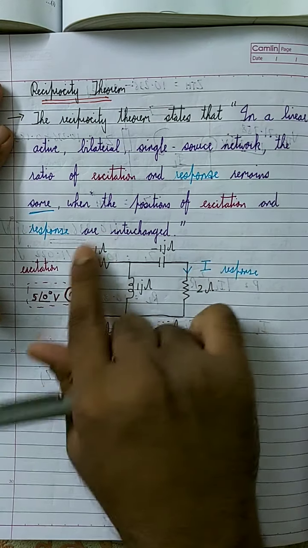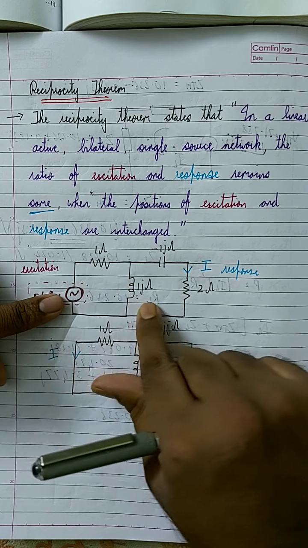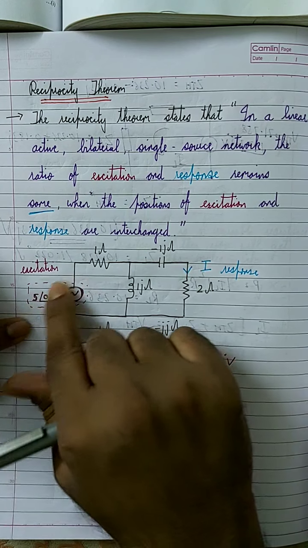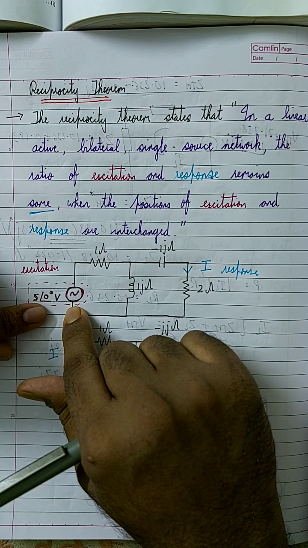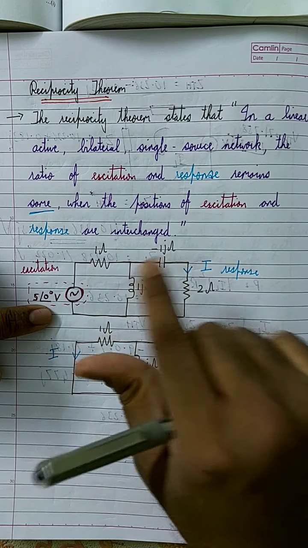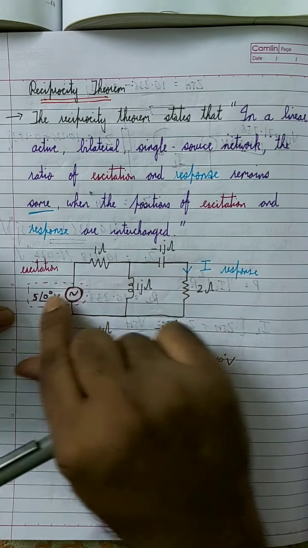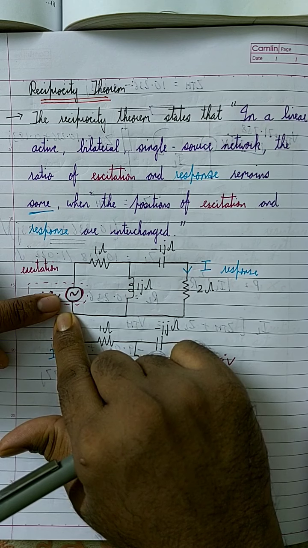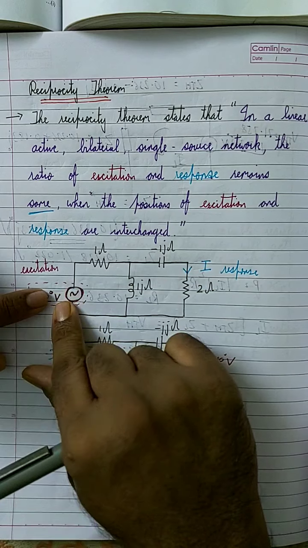Let's take the circuit. In this circuit you can see a voltage source, a resistor, an inductor, a capacitor, and another resistor. This source is called the excitation. Excitation means the reason why the circuit is being excited or energized, or from where it gets its energy. This is the only parameter here that is able to change the values of current or voltage across other elements. That is why it is called excitation.